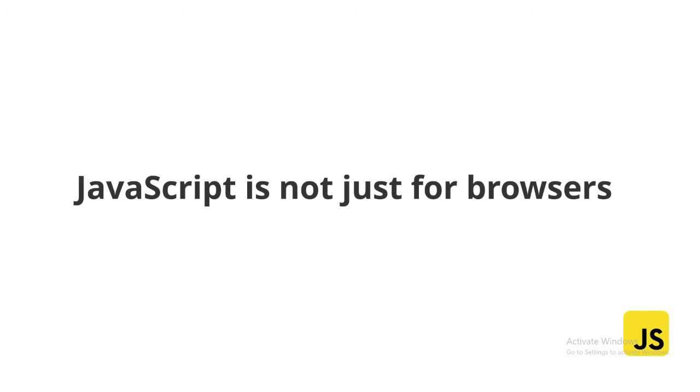Now next thing is JavaScript not just for browsers. That is very important thing, because JavaScript has clearly come a long way since it was created in 1995. Now technologies like Node.js allow JavaScript to run outside of any browser. Some common use cases of JavaScript as a general scripted language include Less. A few days back we have learned about CSS. So Less is actually a converter, a framework for CSS. So most accurate Less converter around, it's written in JavaScript. So Less is totally written in JavaScript. It's called less.js, and you can always import it in your CSS file and make your user interface very much better.